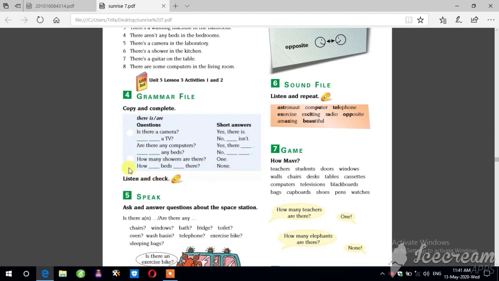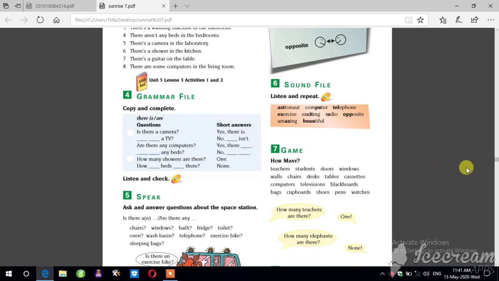So in brief, this one is about asking about singular things and plural things. We said is and a in the sentence when we ask about singular, and are and any, with s at the end of the noun that we ask about, are used for plural things. If we ask about the number of the things, we have to use how many at the beginning of the sentence. And the word that we ask about, we have to put after how many. How many showers are there? How many hours are there?